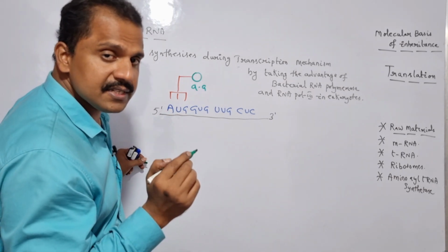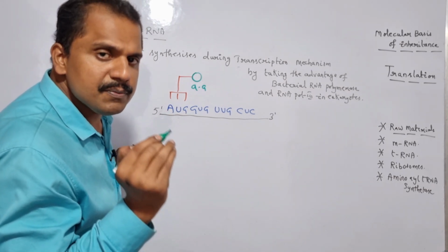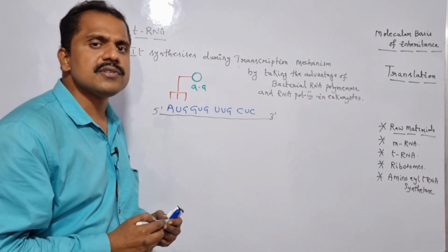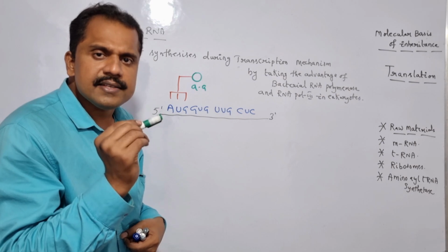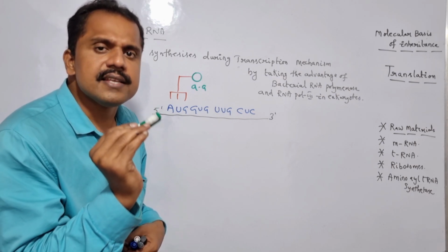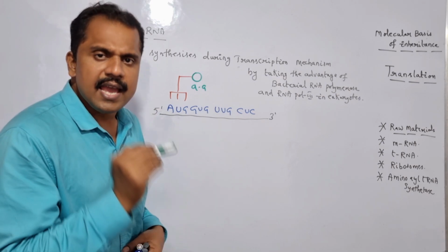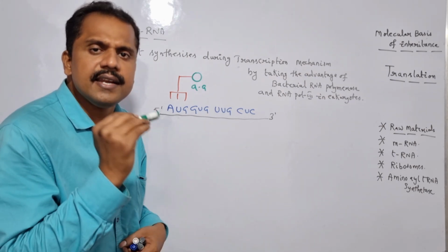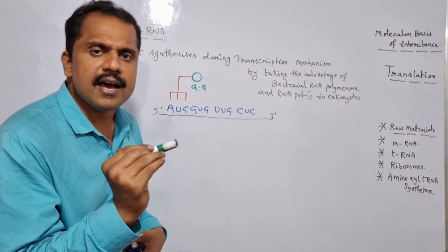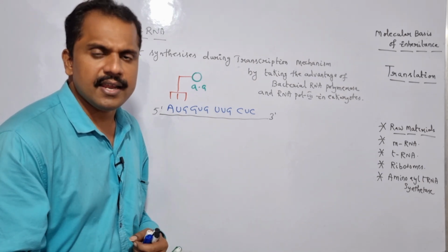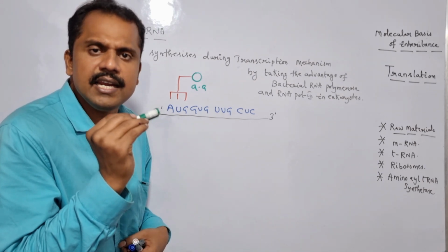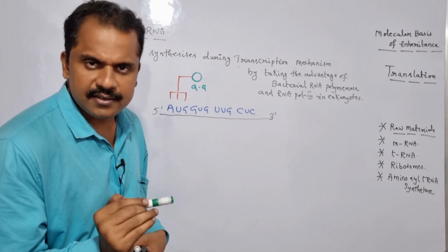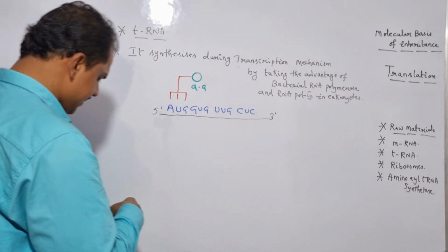For the very first time, this particular hypothesis was postulated by Francis Crick. Francis Crick postulated that amino acids themselves are unable to recognize the codon in the mRNA. In order to recognize the codon, amino acids take the advantage of a specific adapter RNA molecule, which is nothing but what? tRNA. And this hypothesis was termed as the adapter hypothesis, first explained by Francis Crick. Is it clear? So let me write it here.